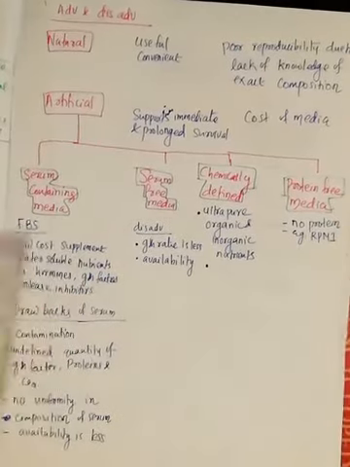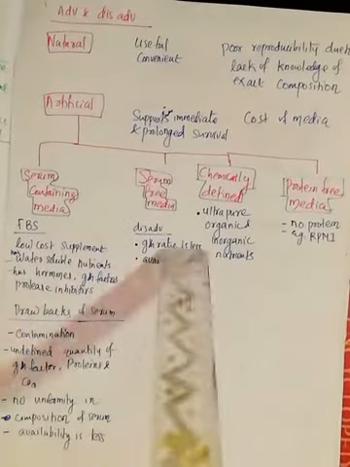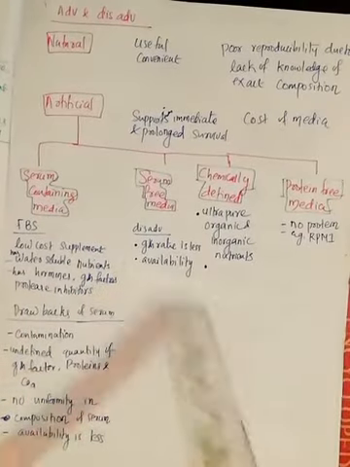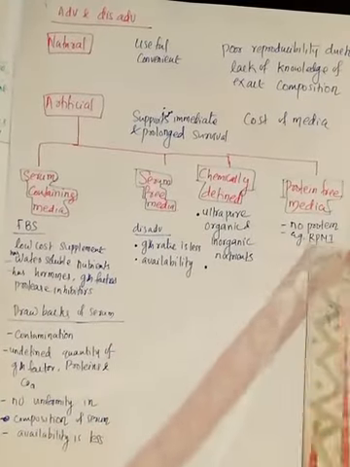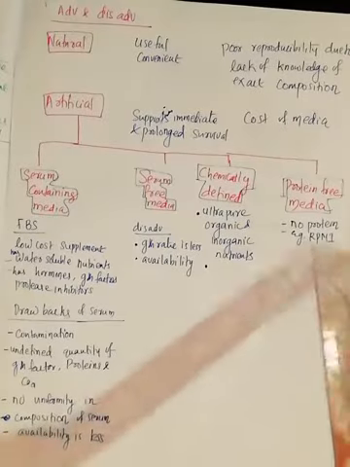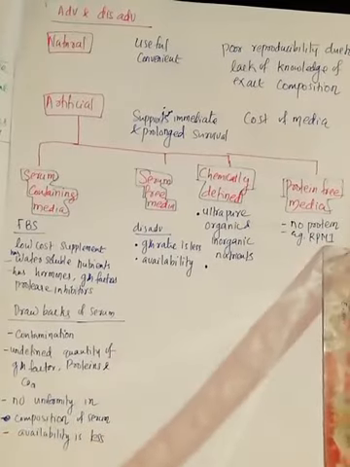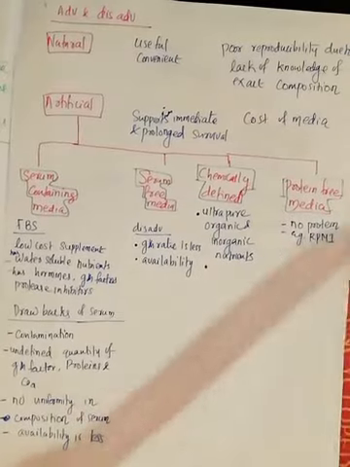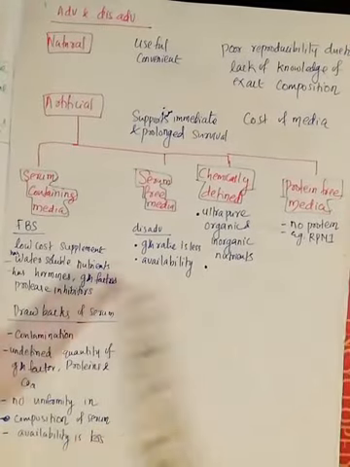Serum free media is prepared to avoid the drawbacks of serum. Chemically defined media is a completely artificial one. Another one is protein free media, like RPMI, which can be used for culturing the cells. If you want to add protein, you can add protein into the RPMI media.